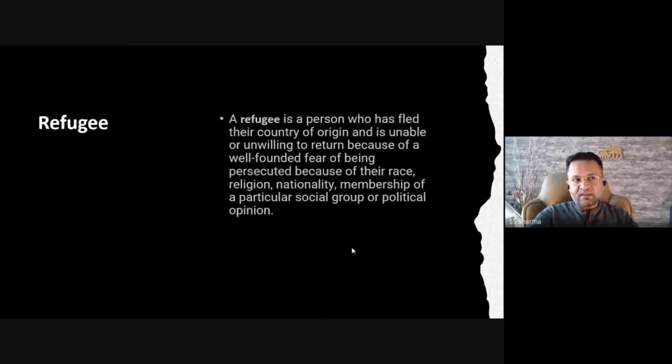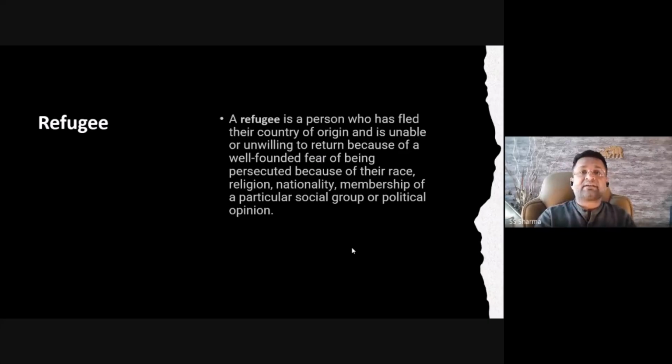Now, similarly, if we go to the next concept, that is refugee. A refugee is basically a person who has fled their country of origin and is unable or unwilling to return because of a well-founded fear of being persecuted because of their race, religion, nationality, membership of a particular social group, or political opinion. So usually it is precisely because of persecution that somebody or some group is facing persecution, or there are certain conditions which are not favorable and they want to flee from one country to another country.